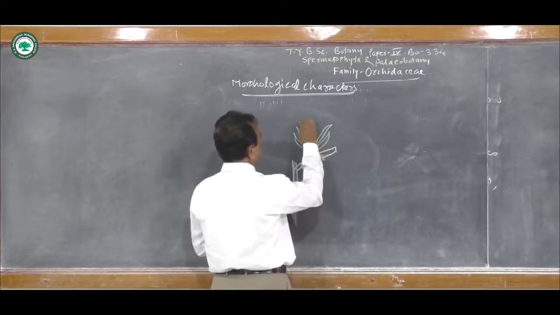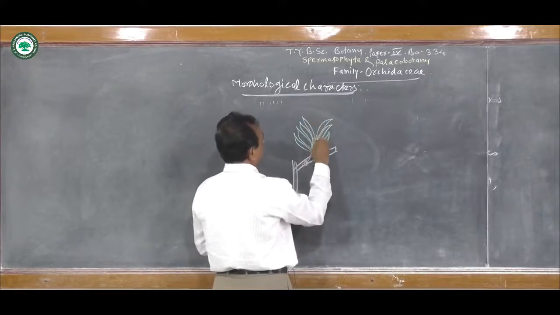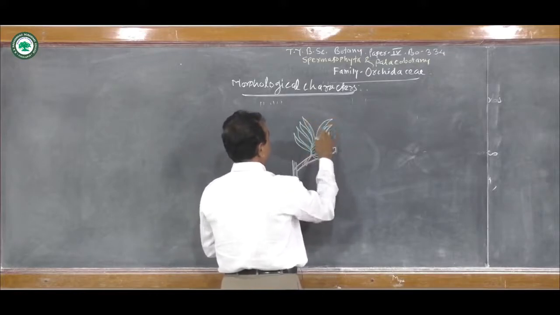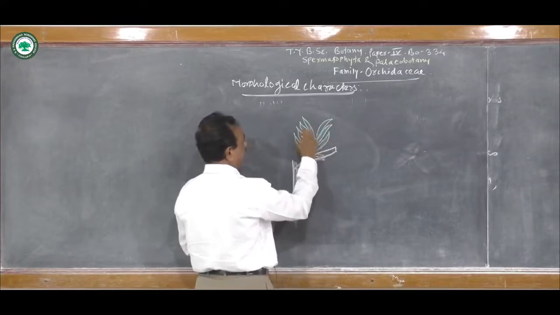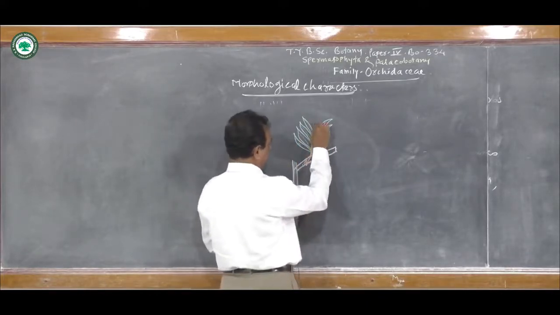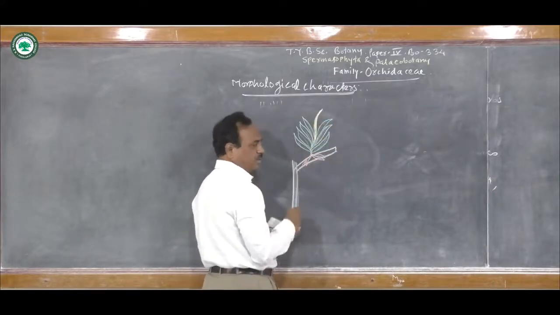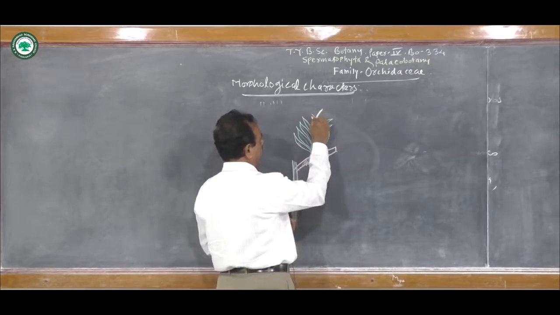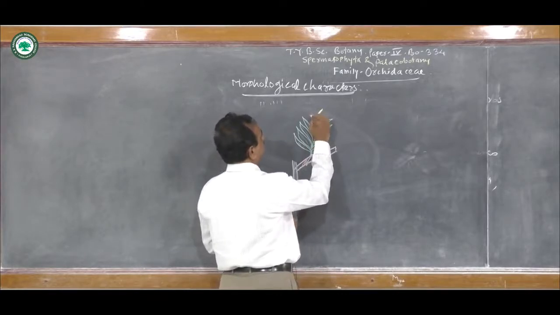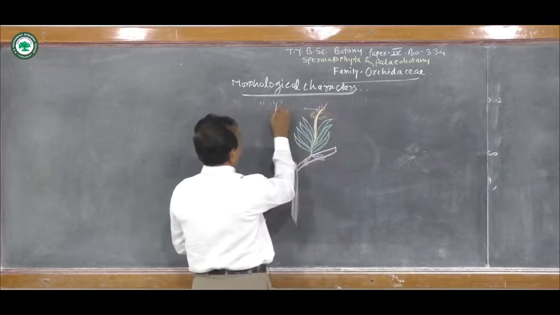These are the leaves. These leaves are present in a single line or single plane, and so they are called distichous leaves. Here there is the presence of the inflorescence. This inflorescence shows the presence of the flowers, arranged in a spike type of inflorescence. So this is the inflorescence.